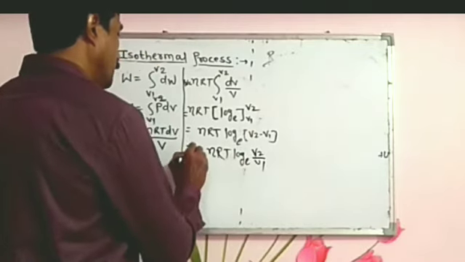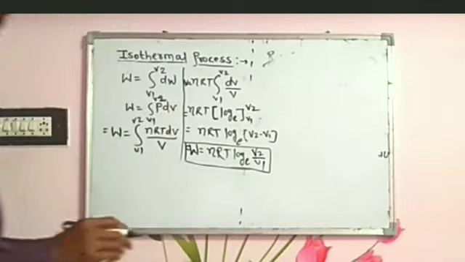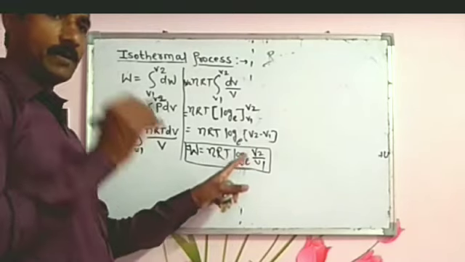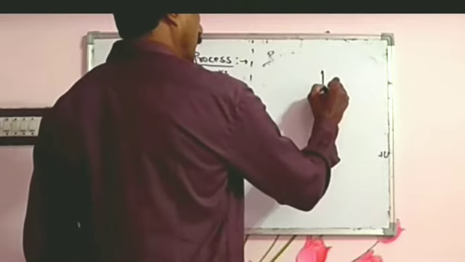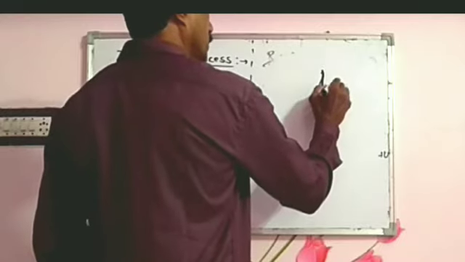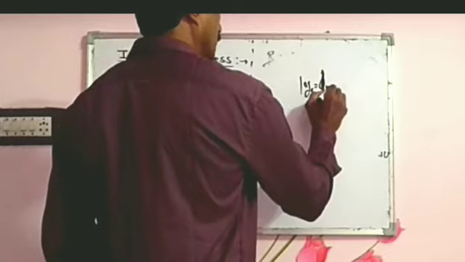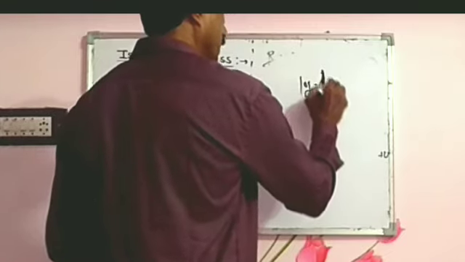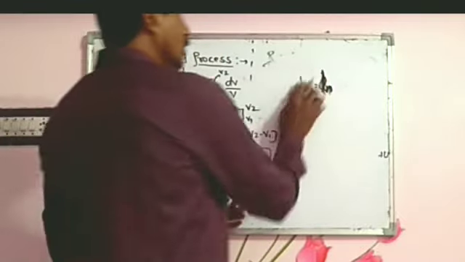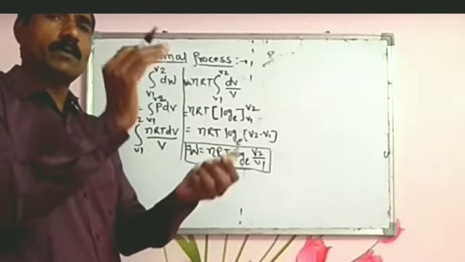So W equals nRT log base e V2 by V1. In our textbooks log base e is written with a special symbol, ln. Log base 10 is used to convert our logarithms in the log tables.